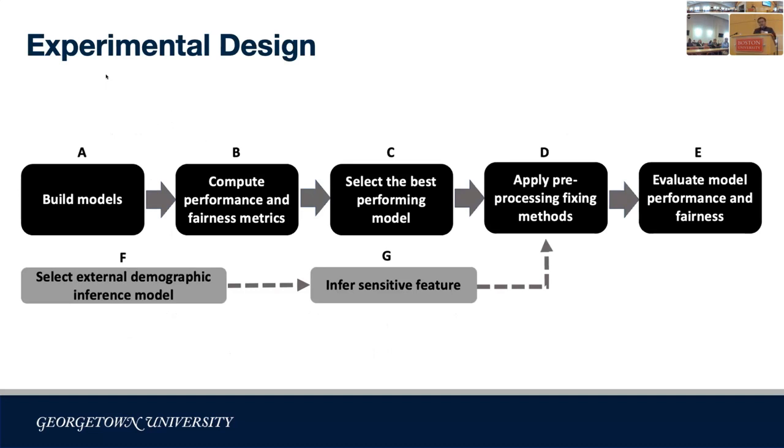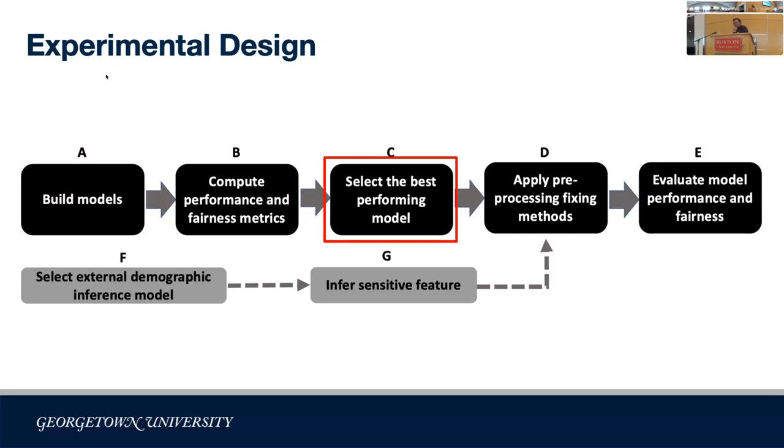Next, I will talk about our overall experimental design. The first step is to build different machine learning models. In this paper, we have both classic models as well as deep learning models, and I will talk more about them in a later slide. Next, we evaluate all the models using cross-validation to measure model performance in terms of accuracy and F1 score, and their fairness in terms of p-percent and CV score.